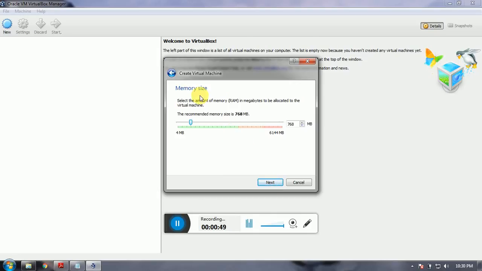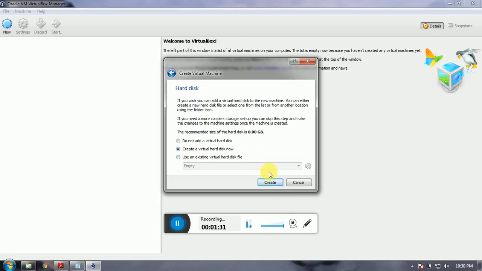In the next screen you can see the memory size selection. To install Hadoop, the minimum requirement as per the official website is 8 GB of RAM. But my system has only 6 GB of RAM, so you can still install it on such a system. So I'm providing around 2.5 GB of RAM to our master node. Okay, to that I'm clicking next, create new virtual disk.